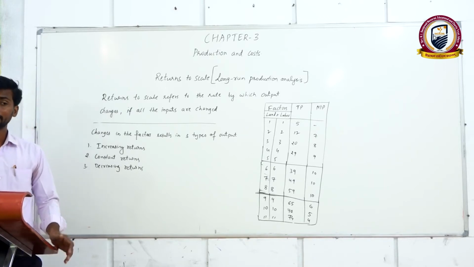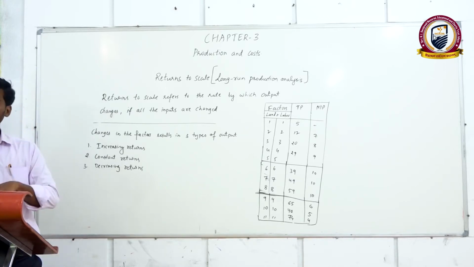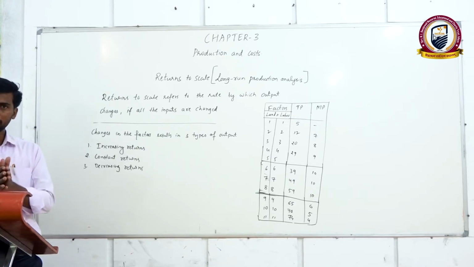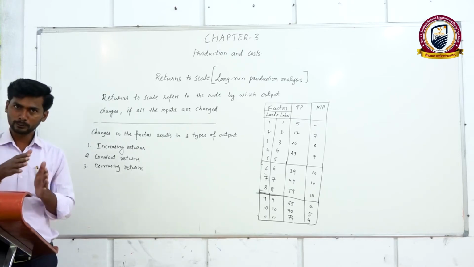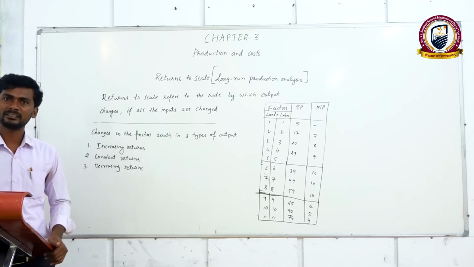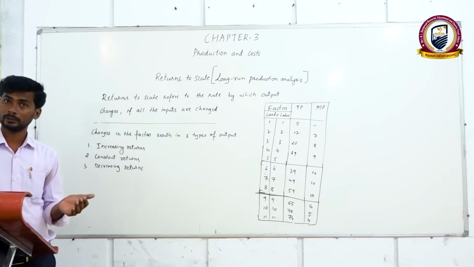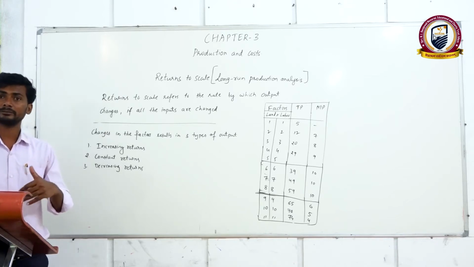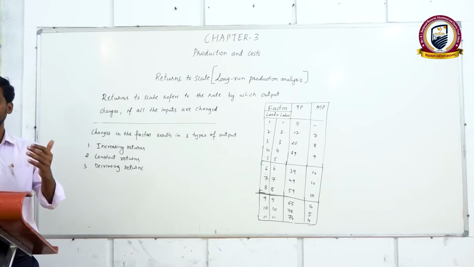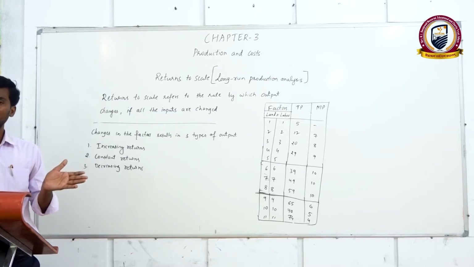When production increases like that, that production is known as the law of diminishing marginal product. It means that in the short term, marginal product will keep on diminishing as a producer keeps on changing the factors of production.